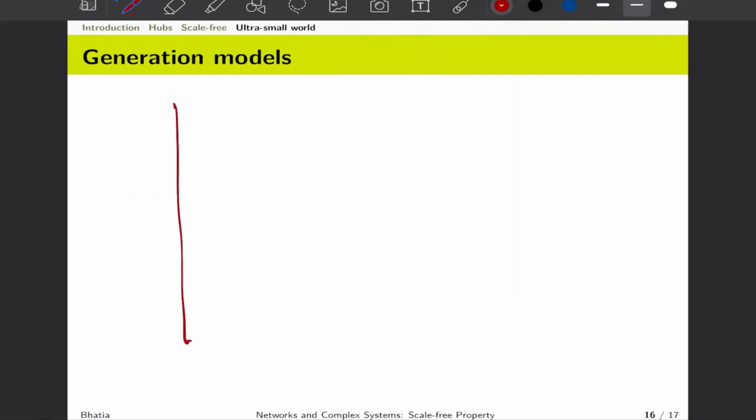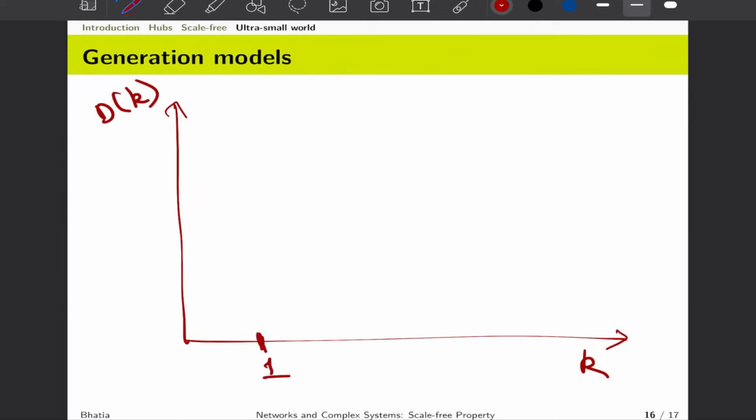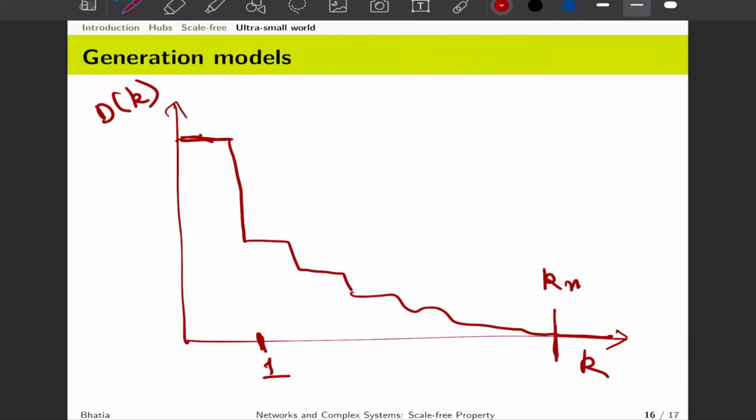And if we plot this, it would look something like a step function. On the x-axis we have k, and here we have dk, and if we plot it on some coarser scale, that is, let us say log scale, you would see that we have some distribution like this for 1, and as you keep on progressing, we would keep on reducing the value. After a certain cutoff, we learned about this k max, right? After k max, we would have almost 0 or negligible values for dk, because the probability of finding a node greater than this upper cutoff is negligible, as we did in the derivation.